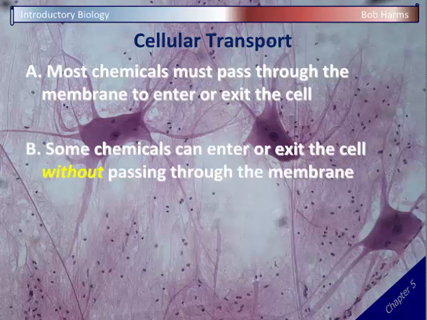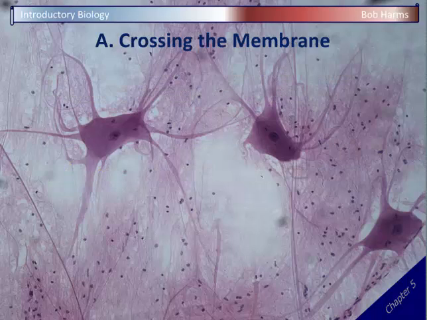But sometimes cells can play a little cellular trick, and some chemicals can actually get into the cell or leave the cell without passing through the membrane at all. And I know that sounds counterintuitive. If the membrane's around the cell, how can something get in without getting across it? We'll take a look at those. But certainly most chemicals get in by crossing the membrane, so we'll start off with part A there and then wrap up by looking at part B.